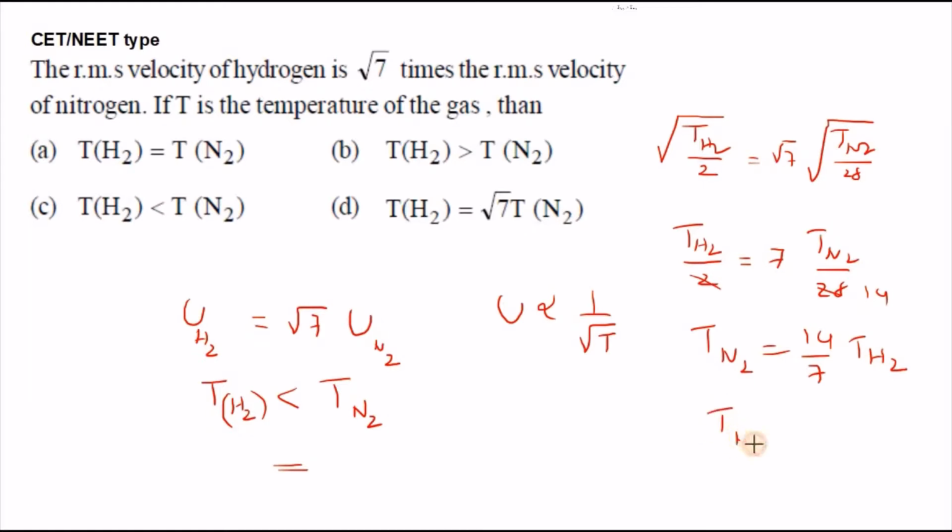So what is this meaning? T_N2 is equal to 2 into T_H2. Which one is bigger? T_N2 is bigger. So that's why we gave this option. So the right option for this question is option C.